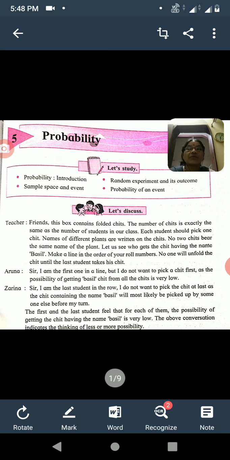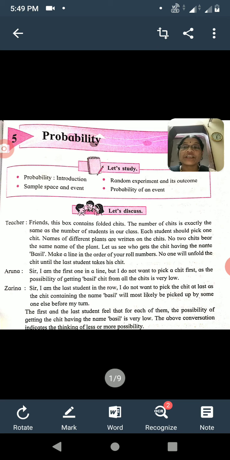No one should unfold the sheet until the last student takes his sheet. Means all students have to pick only one sheet, and they should unfold, means open, the sheet only after the last student has picked. In this way, that is the experiment.